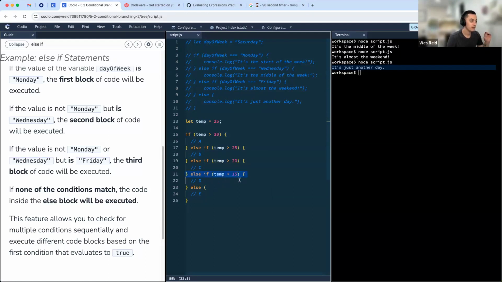However, note, this condition is still true, right? 25 is greater than 15, but that doesn't mean we then run the code within D. It checks for the first match, going from top to bottom, the first one where that condition evaluates to true, runs the code, and then quits the overall statement. So if we wanted something like both C and D to run, we need to write our code a little bit differently.